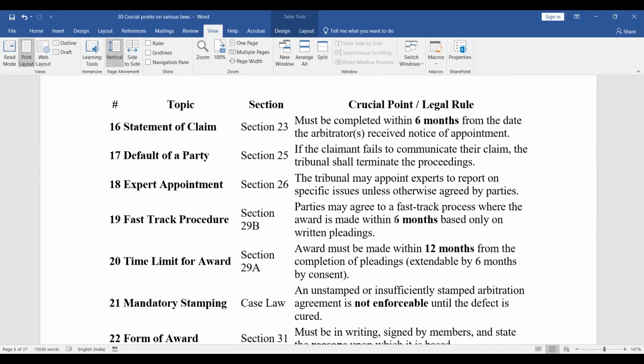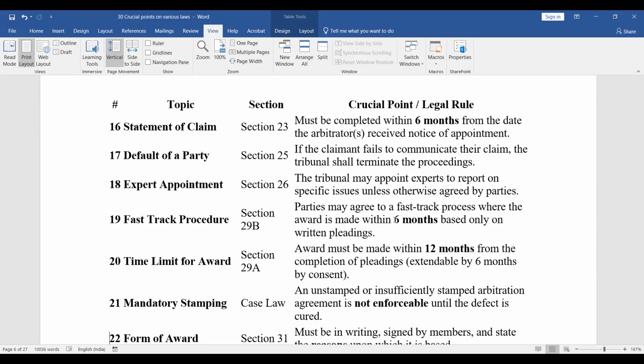Default of a party, section 25. If the claimant fails to communicate their claim, the tribunal shall terminate the proceedings. Expert appointment, section 26. The tribunal may appoint experts to report on specific issues unless otherwise agreed by the parties. Fast track procedure, 29B. So parties may agree to a fast track process where the award is made within 6 months based only on written pleadings.